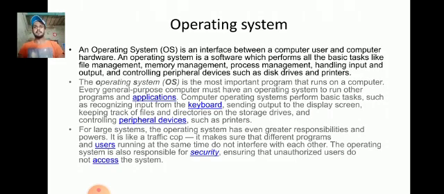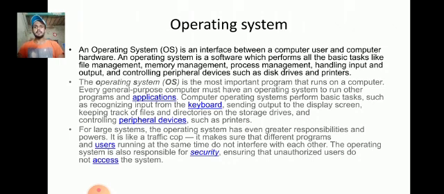So operating system. An operating system is an interface between a computer user and computer hardware. An operating system is software which performs all the basic tasks like file management, memory management, process management, handling input and output, and controlling peripheral devices such as disk drives and printers.